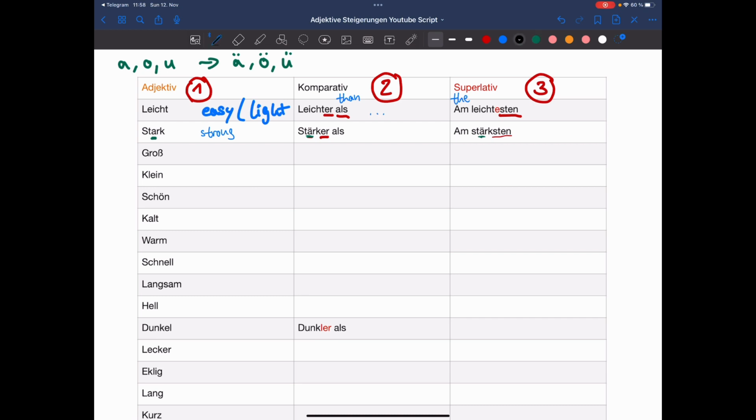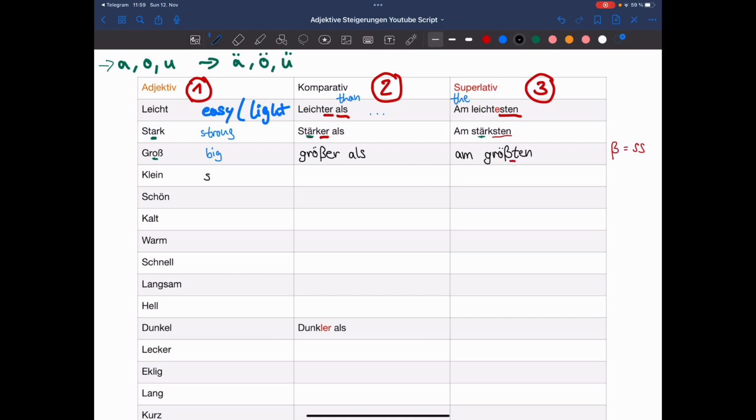I'm just going to go through it and talk while doing it. And I'm going to translate the adjective at the beginning so that you know what it is. So groß in German means big. And groß also has an O, which we talk about here. So in the next step, it would become größ, and then we add ER, größer als. Perfect. And the superlative form, am größten. Let's move on to the next adjective.